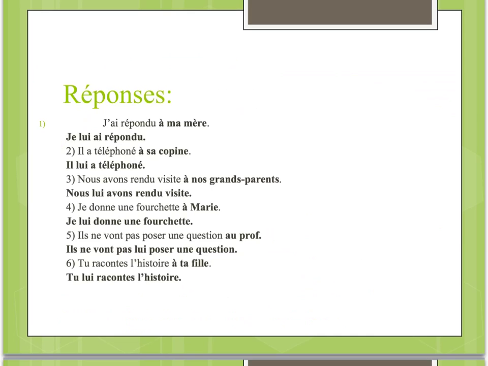Numéro 2, il a téléphoné à sa copine. He called his girlfriend. Again, replacing with lui because it's singular, just one girlfriend. Il lui a téléphoné. Passé composé goes before the helping verb. So identifying the tense is really important here, just like it was with our direct object pronouns.